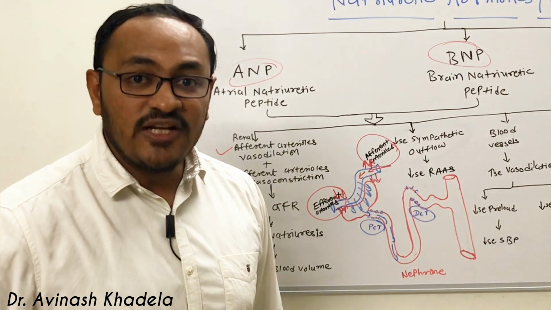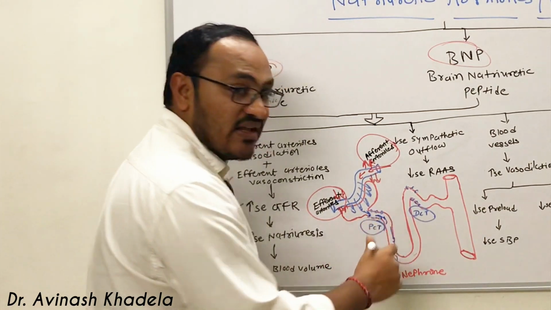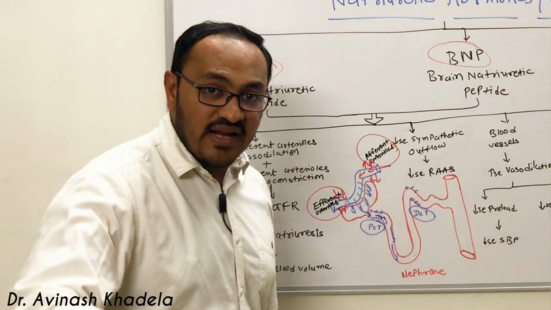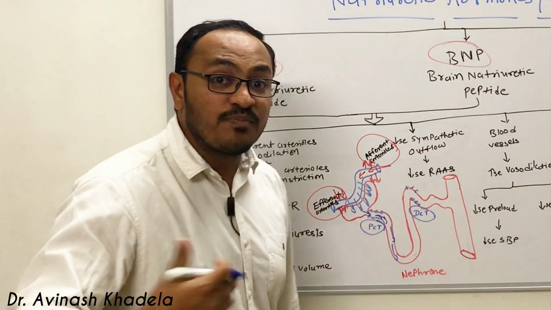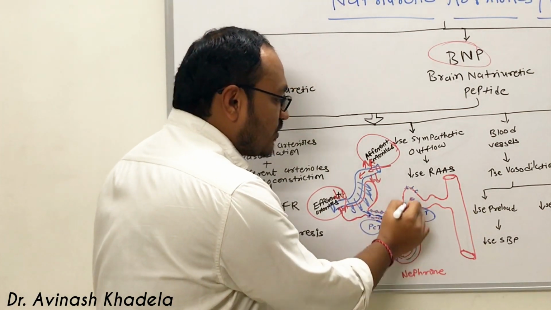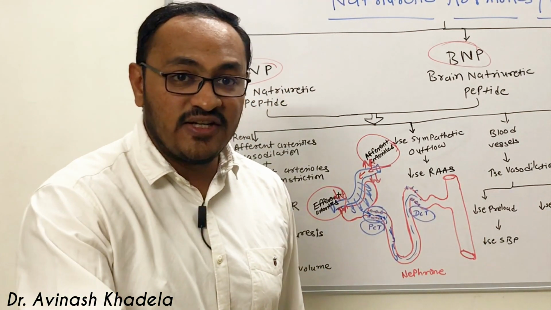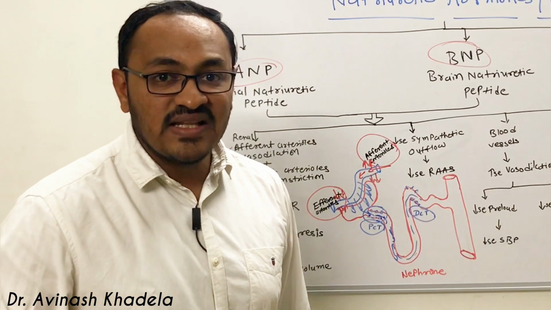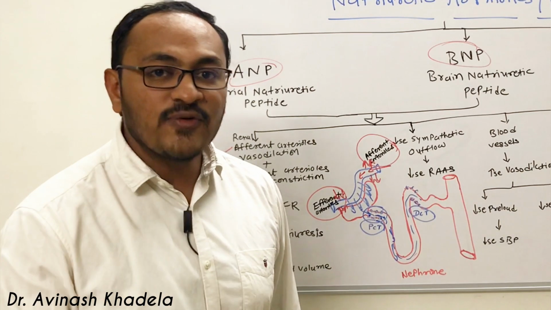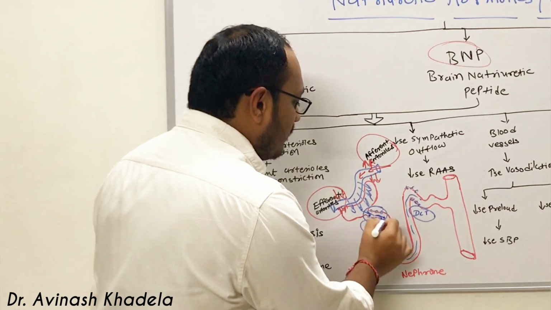The filtrate will pass with high speed, so the sodium channels get very little contact time with the filtrate to reabsorb sodium, and thus there is a decrease in sodium reabsorption capacity. Sodium will be retained in the filtrate and move forward.